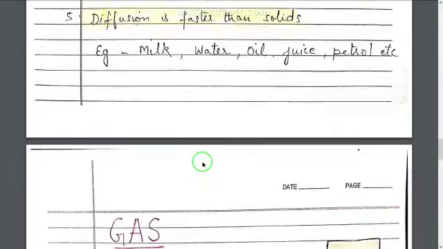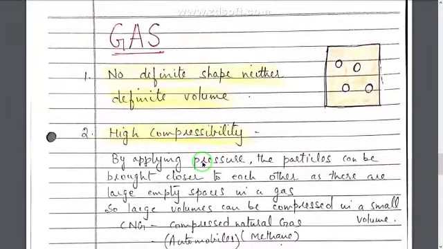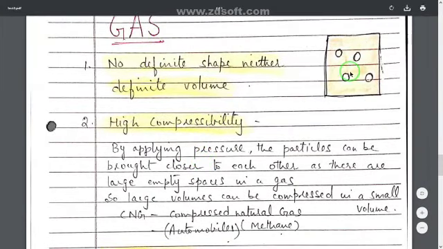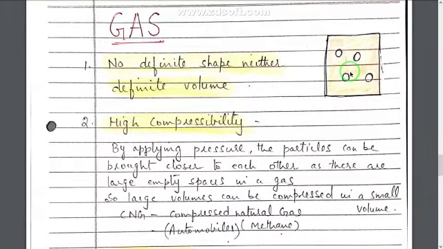Now lastly, we come to our last topic, that is gas. In gas, as you see in the structure made here, the particles are arranged very far away from each other. So gases don't have a definite shape, neither a definite volume. Neither the shape is fixed nor the volume is fixed.